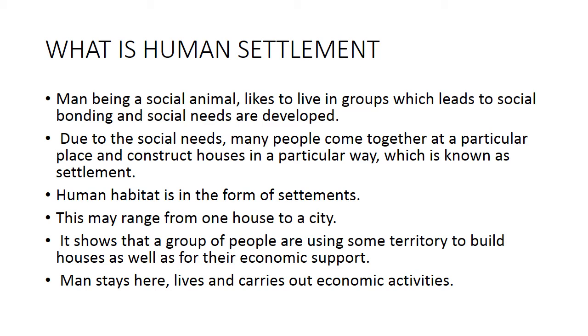Man, being a social animal, likes to live in groups, which leads to social bonding, and social needs are developed. Due to the social needs, many people come together at a particular place and construct houses in a particular way, which is known as settlement. The place where the houses are constructed is known as a settlement. Human habitat is in the form of settlement. This may range from one house to a city. One single house is also considered a settlement, a group of two or three houses are also considered a settlement, or a whole city is also considered a settlement.